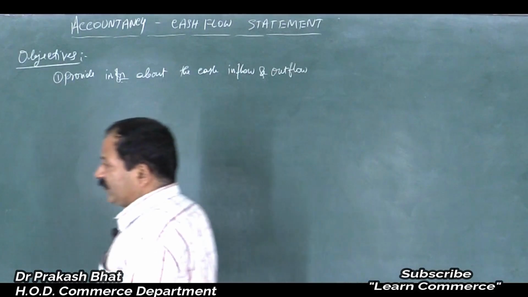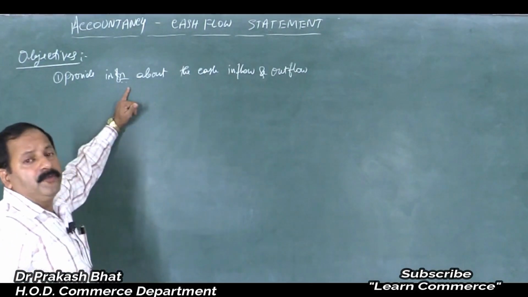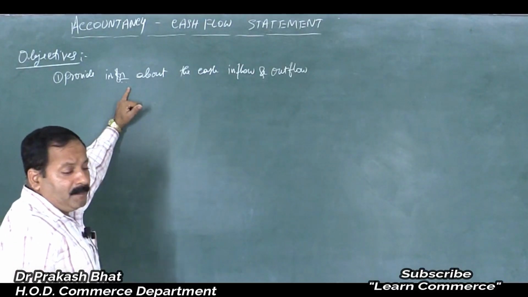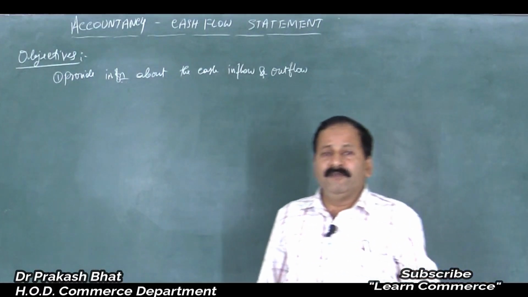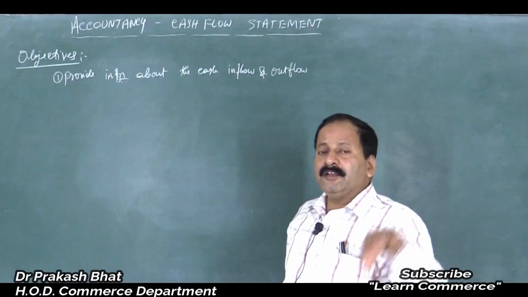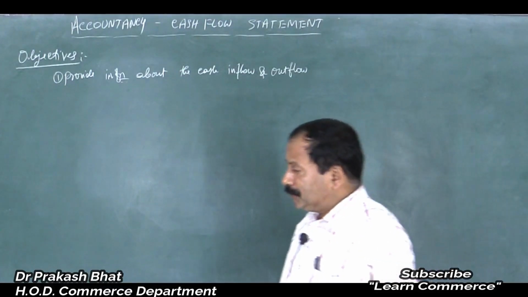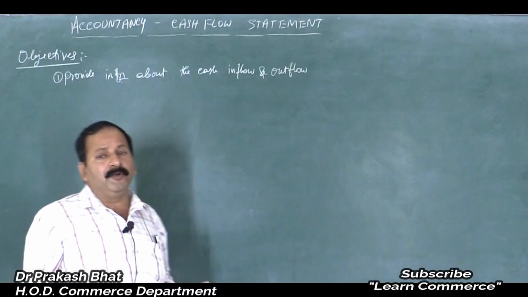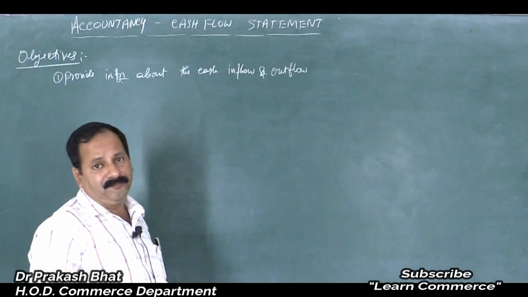So when we get this information, we will come to know the ultimate liquidity position of the business. What do you mean by liquidity position? Ability to pay for the expenses of the firm, isn't it? When the firm is getting continuous cash inflow, then the ability of the firm to pay for the expenses will increase, or the liquidity position of the business will increase, because the firm is getting cash every day.